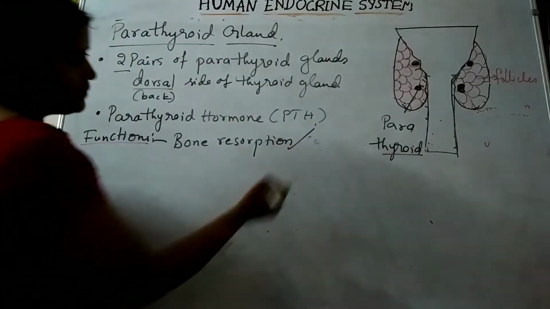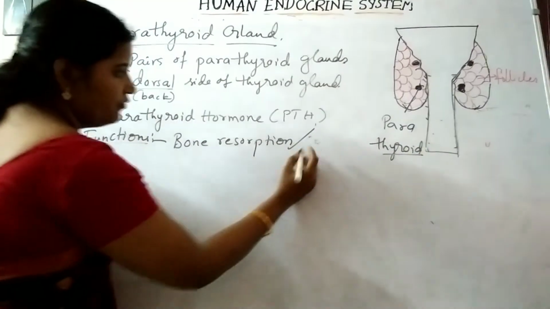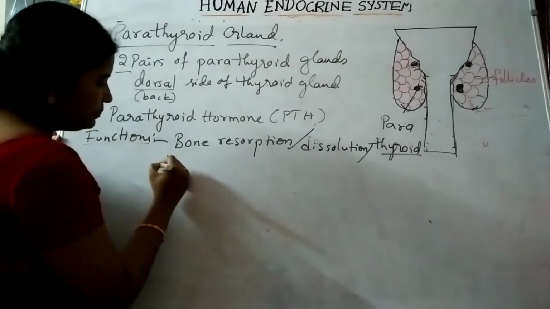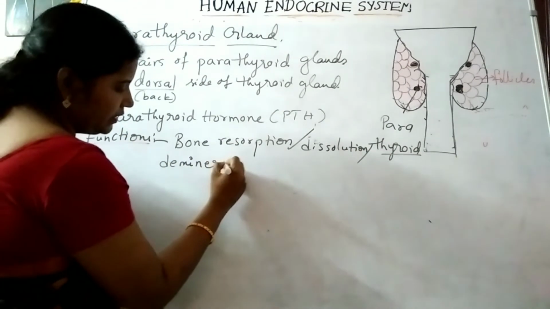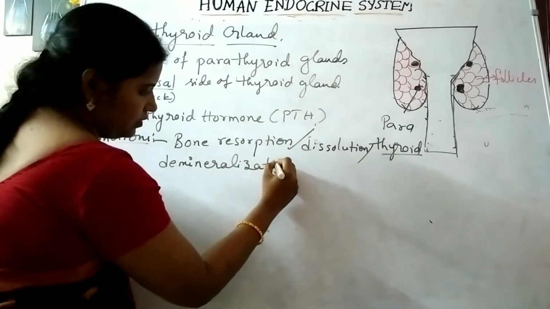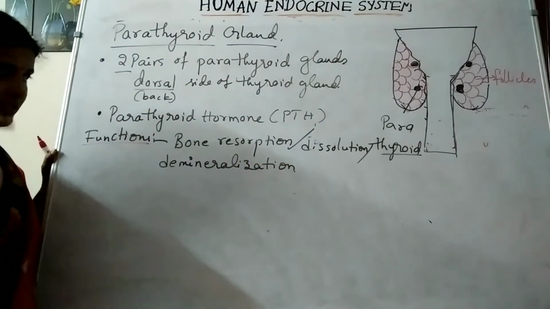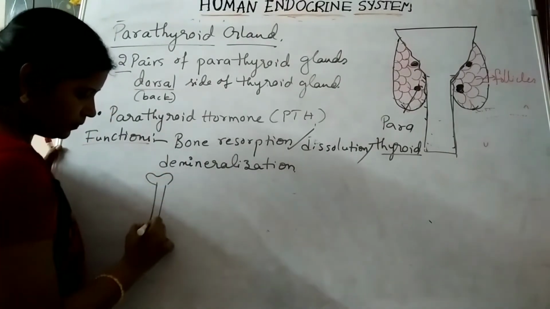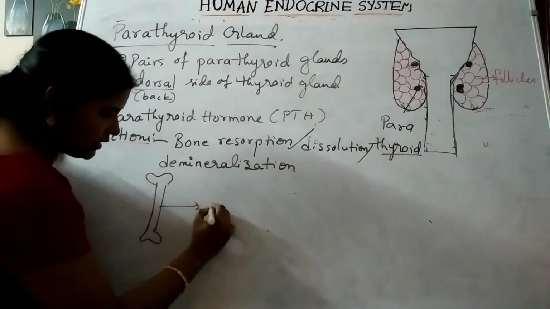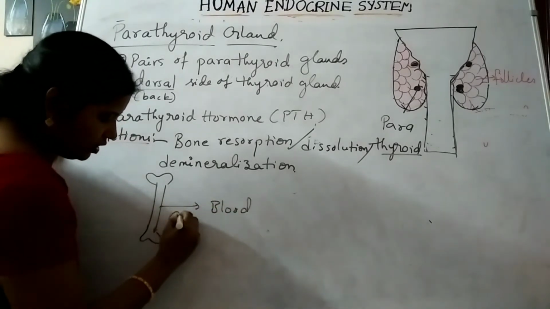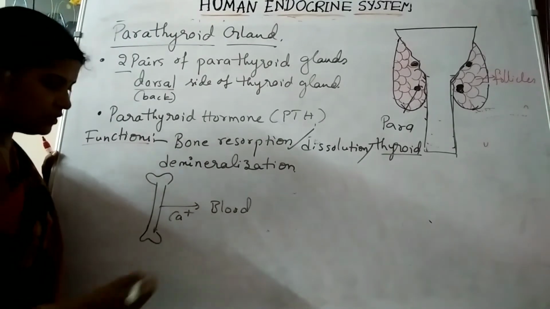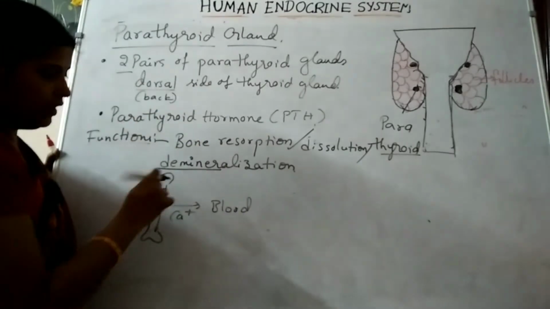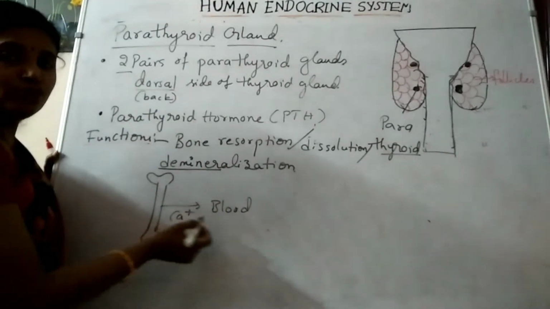For this bone resorption we have two other names: one is dissolution, otherwise demineralization. Demineralization means calcium molecules are released from the bone into the blood. Calcium ions are released into the blood. That's why it is demineralization, D meaning removal, removal of the calcium ions from bone to blood.